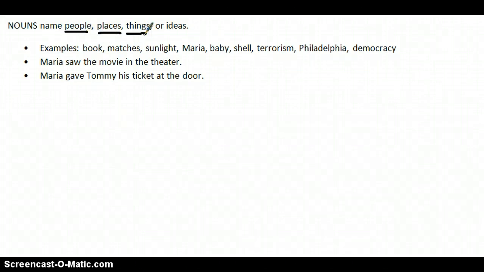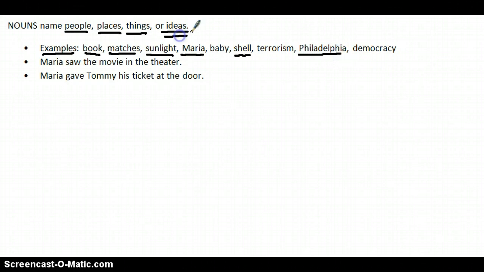So if we take a look at some of our examples here, we can say that a book, matches, sunlight, a shell, I guess we'd say those are things, right? They're common nouns, that's why they're not capitalized. We also have people. They can be common, like man, woman. They could also be proper nouns, like Maria. And then we obviously have places. Again, common nouns, like classroom or home. But we also have proper nouns, like Philadelphia.